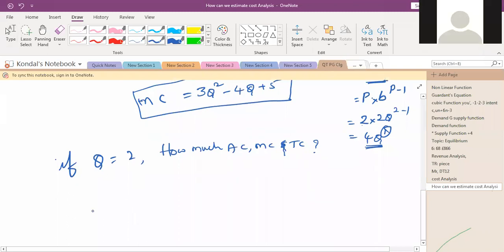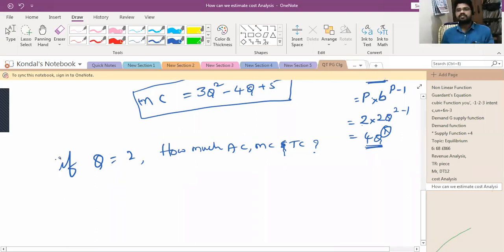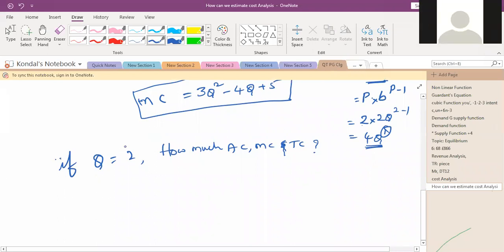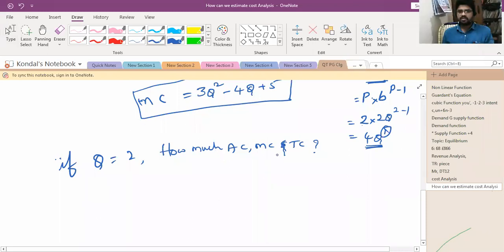Sir, is that our assumption? Is Q equal to 2 an assumption, or we didn't get any Q value? Yes, that's why I mentioned that we need to assume. If Q is equal to 2, if Q is equal to 3, no problem. If you want to take 4 or 1 also, no problem. We are only assuming here. But if they have given Q equal to something, then we need to take that value only. So if Q is equal to 2, how much are AC, MC and TC?